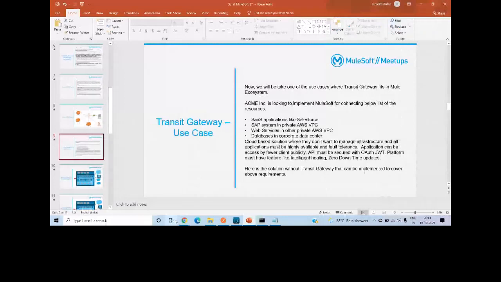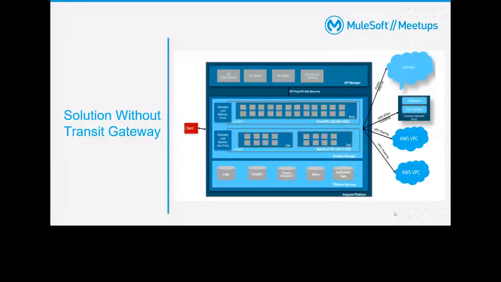This is my simple solution without transit gateway. I will have a prod VPC and a non-prod VPC. The non-prod VPC will map to the dev and test environments, and the prod VPC will map to the prod environment. For public internet, we don't have to do anything; it will directly connect to the SaaS-based application which is available publicly. They want to connect two AWS VPCs, so I have to do two VPC peerings, one with one AWS VPC and one with the other. And for connecting the corporate data center, I have to do VPN IPsec tunneling. Those things need to be done.